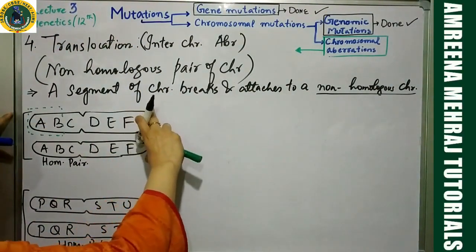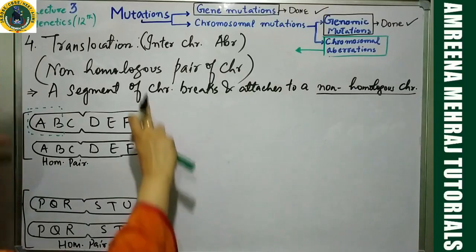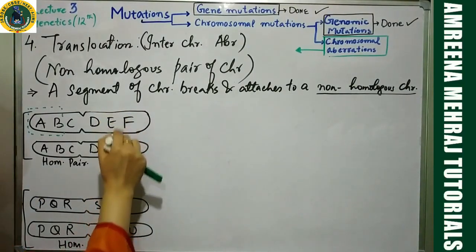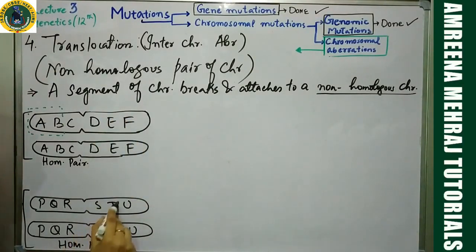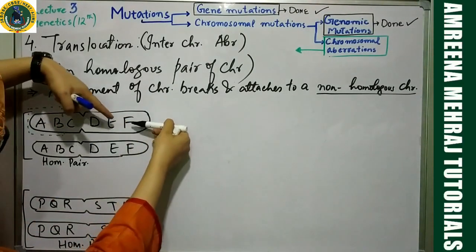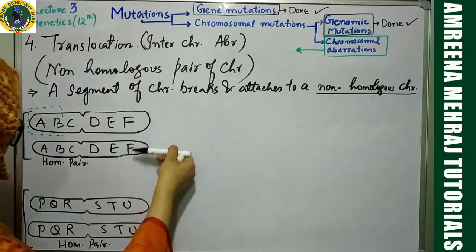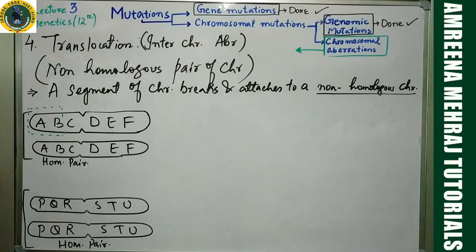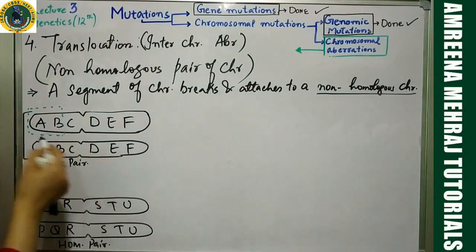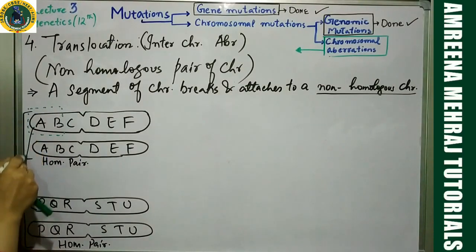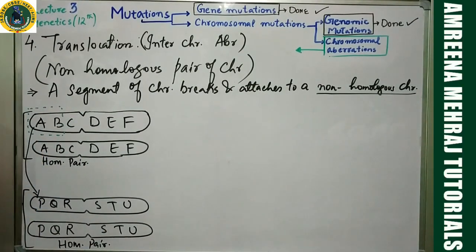Because this pair and this pair, they are totally non-homologous. So, these two are homologous with respect to each other. These two are homologous with respect to each other. But if you compare this and this, they are non-homologous with respect to each other. If you compare this and this, they are non-homologous with respect to each other. So, if something like this will happen, this will break off, then it will get shifted over here. Okay, what will be the result?